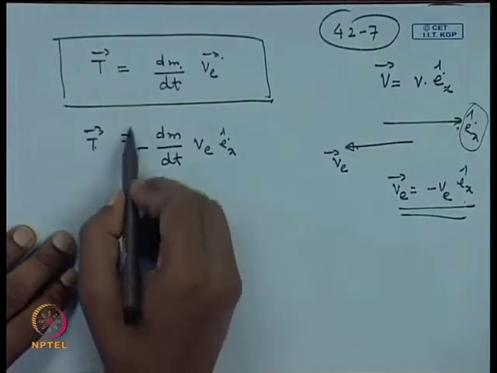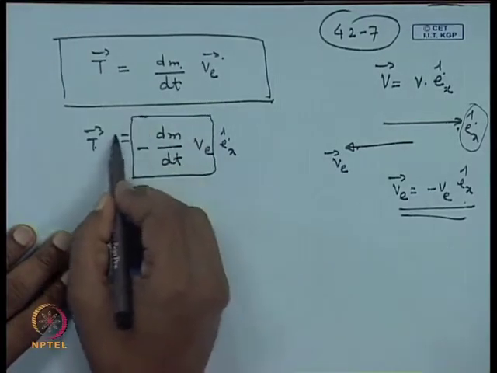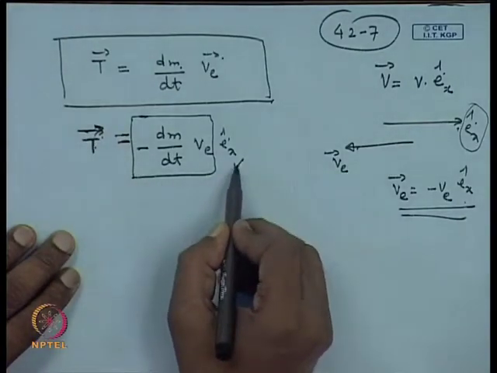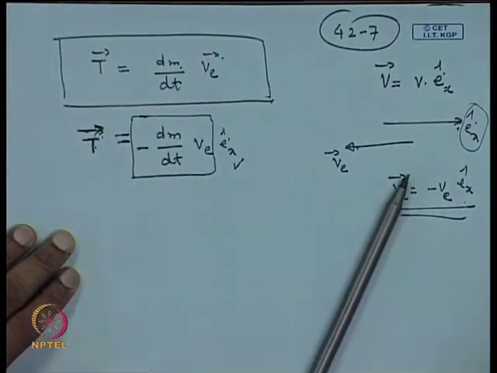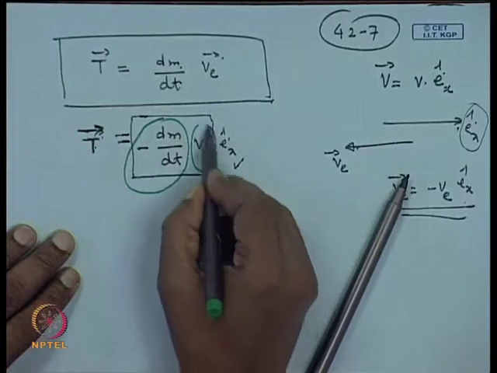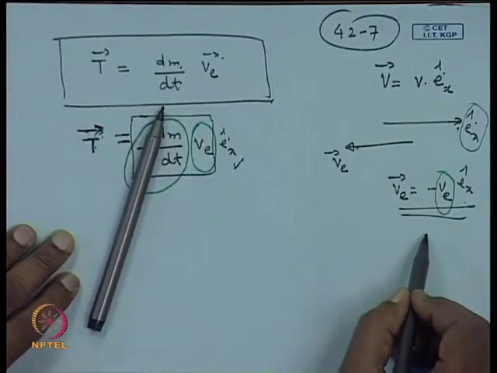So, what does it indicate? This indicates that thrust will be in the direction of e x. Why? Because the quantity dm by dt we have already seen is a positive quantity. V is the magnitude, which we have taken outside.